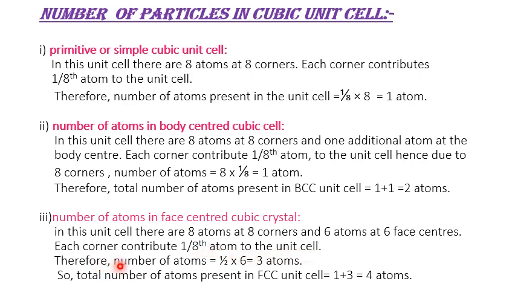Therefore, number of atoms from faces is equal to 1/2 into 6 is equal to 3 atoms. So, total number of atoms present in FCC unit cell is equal to 1 plus 3 is equal to 4 atoms. Therefore, the number of atoms in face center cubic crystal is 4.